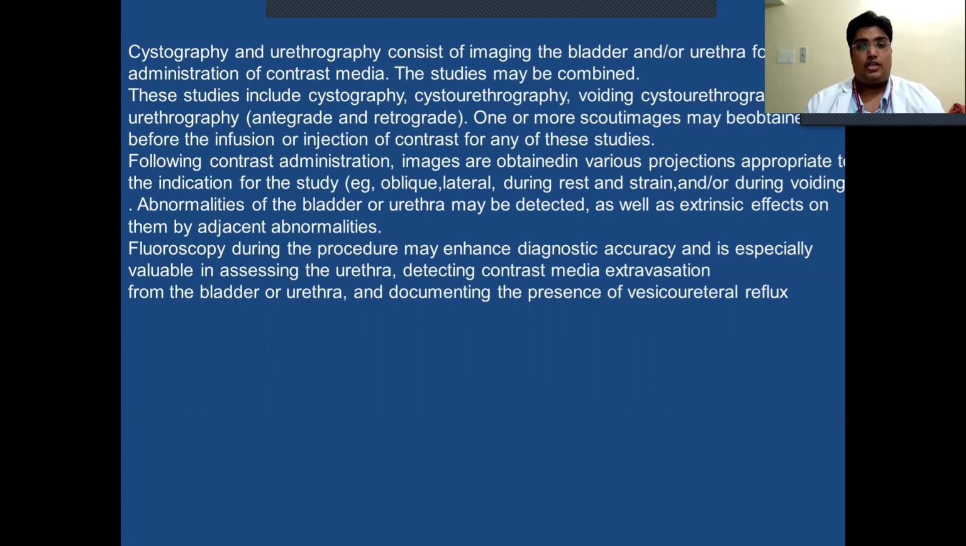Abnormalities of the bladder or urethra may be detected, as well as extrinsic effects on them by adjacent abnormalities. Fluoroscopy during the procedure may enhance diagnostic accuracy and is especially valuable in assessing the urethra, detecting contrast media extravasation from the bladder or urethra, and documenting the presence of vesicoureteral reflux.